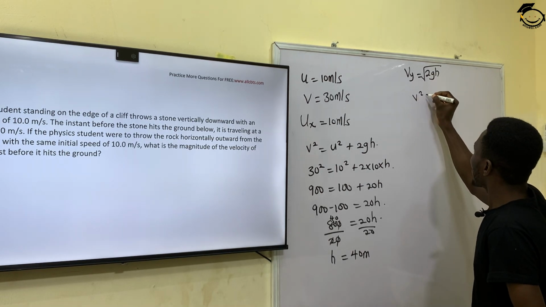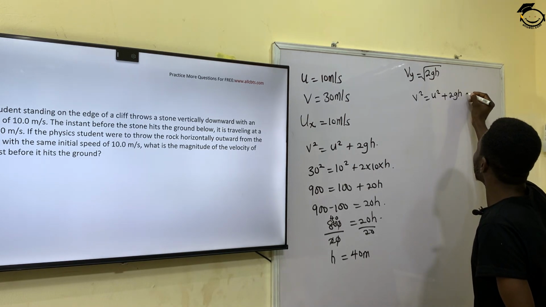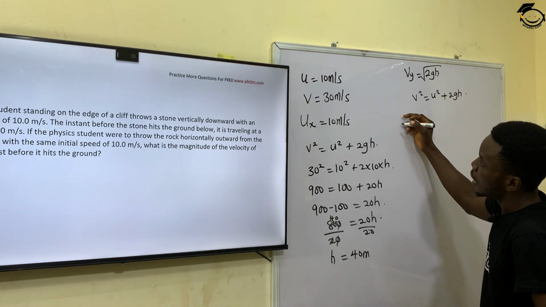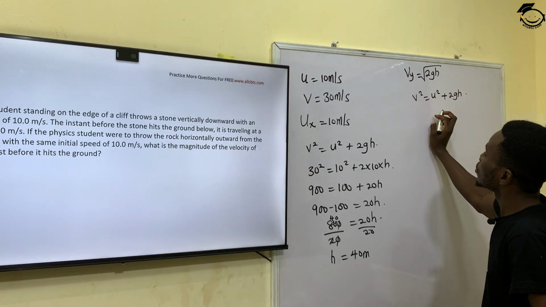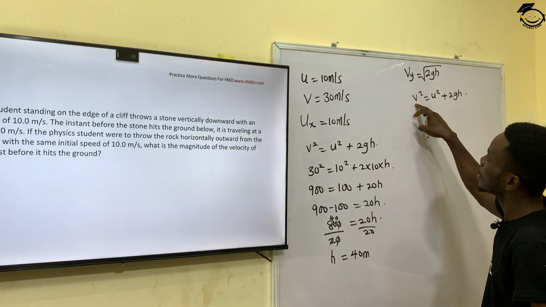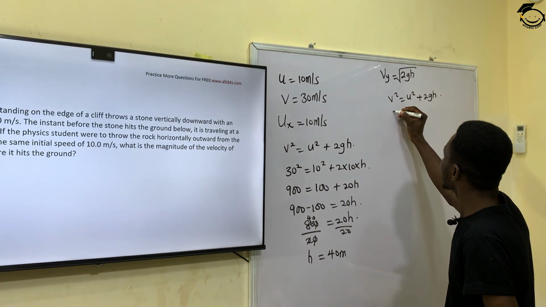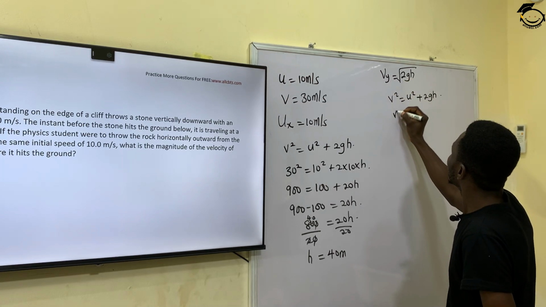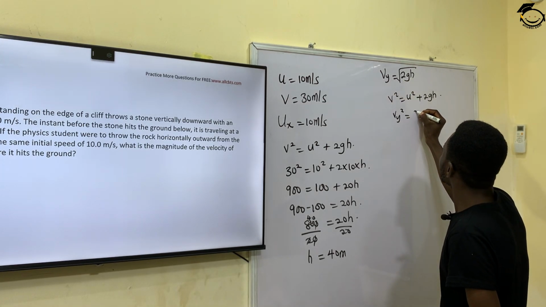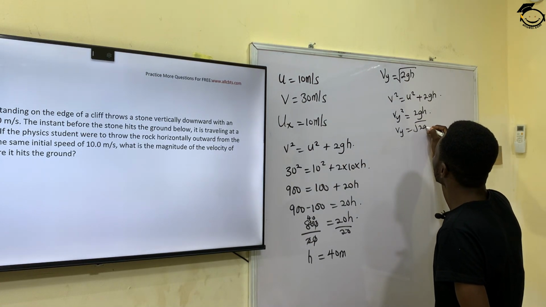You know that v squared is equal to u squared plus 2gh. Now at this point where you are throwing it horizontally, you are starting from rest vertically, so my initial vertical velocity is going to be 0. So I have Vy squared is equal to 2gh. This is the same as saying Vy is equal to the square root of 2gh.